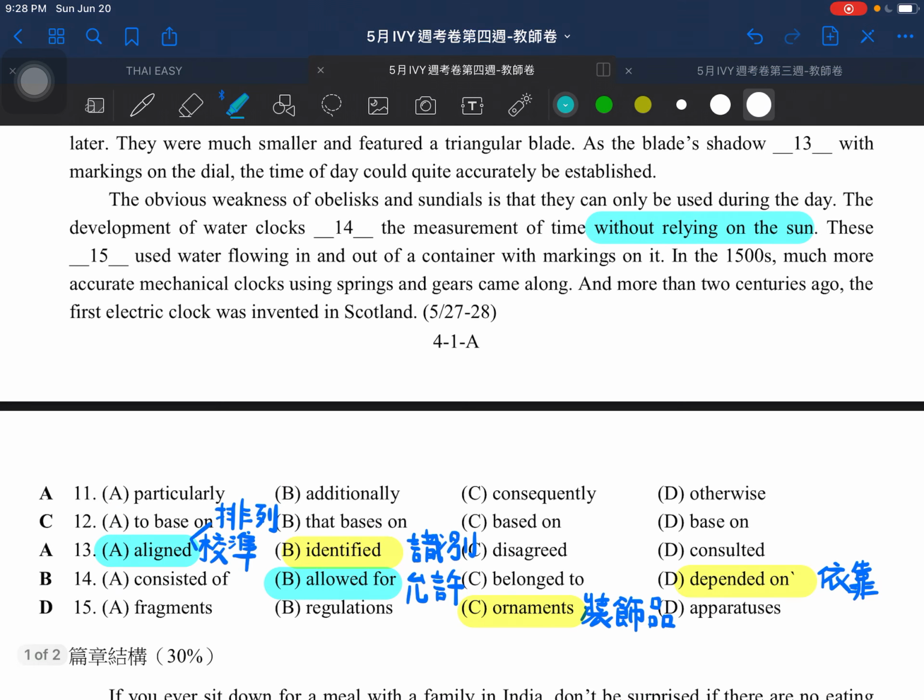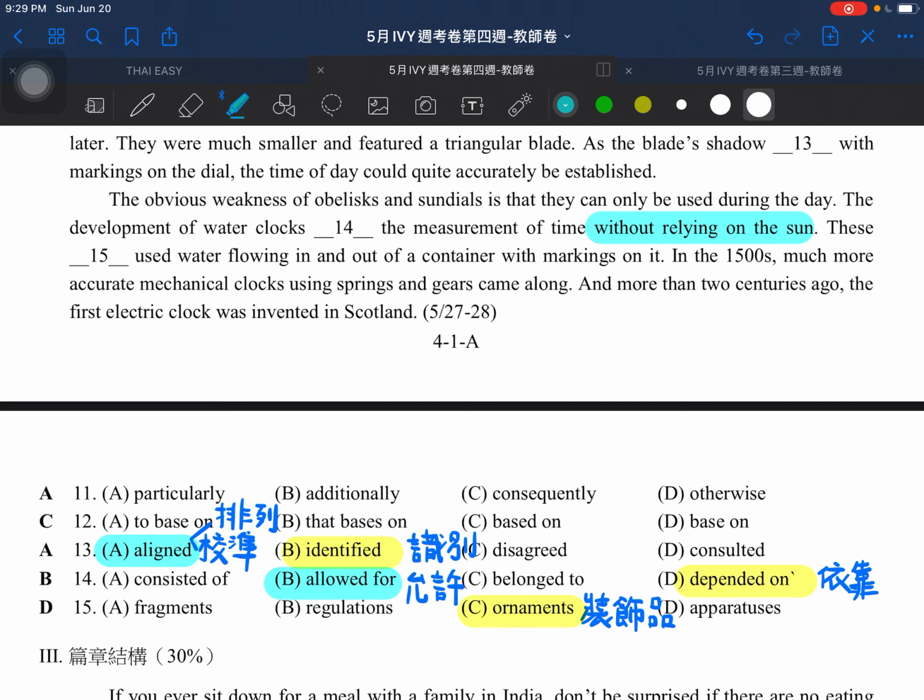Then for number 15, the last one we have here. So he said these what used water flowing in and out of a container with marking on it. Here we don't choose the word ornaments, because ornaments are something we use to decorate something. For example, at Christmas, you'll put some ornaments on the Christmas tree, right? So that's why we don't use the word ornaments here. Usually ornaments are something we use to decorate something.